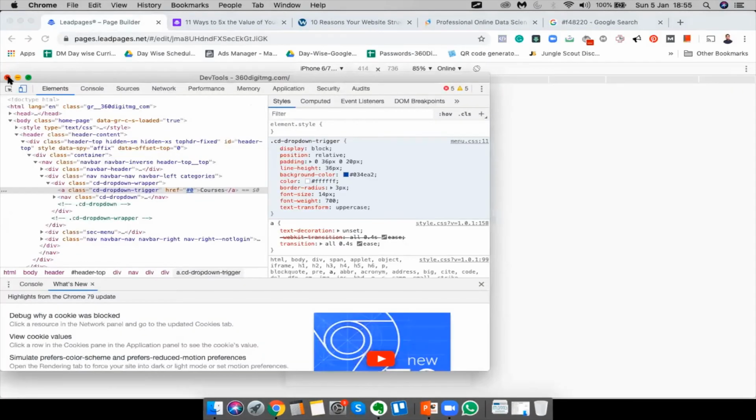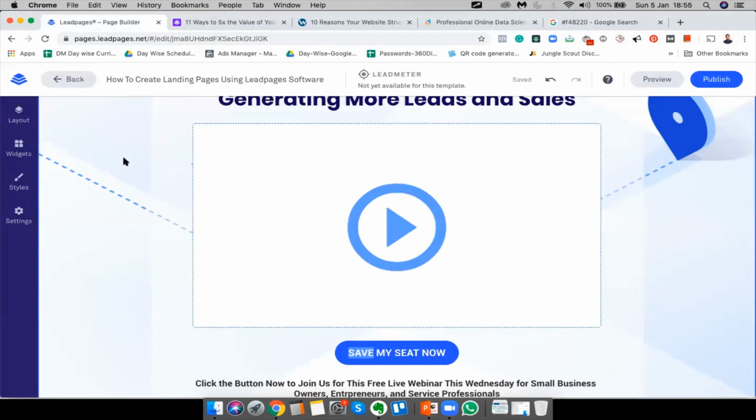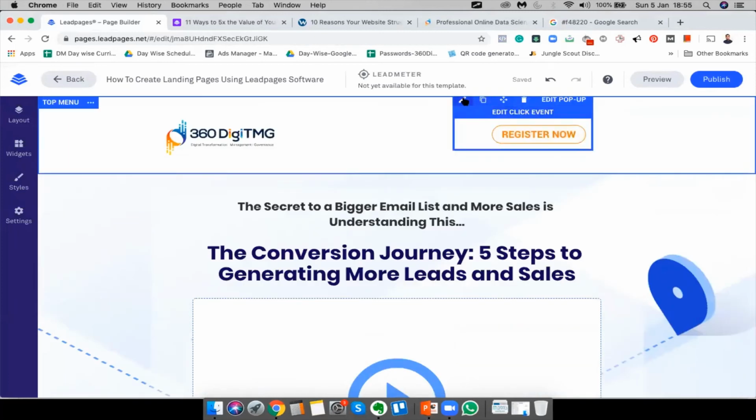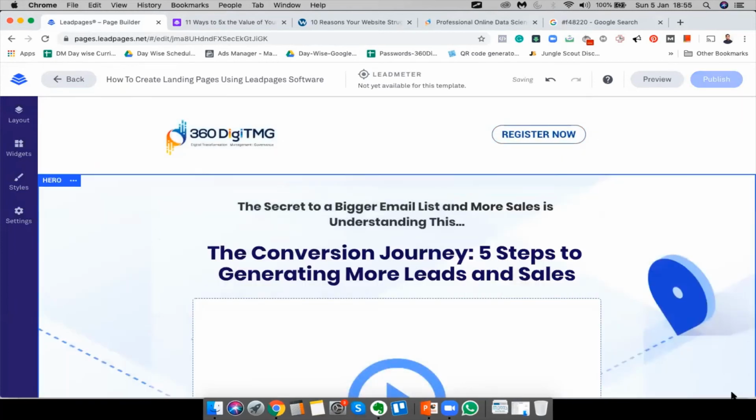So let me close it off. And let me edit it and make it blue. It looks much better. For some reason, blue looks better.